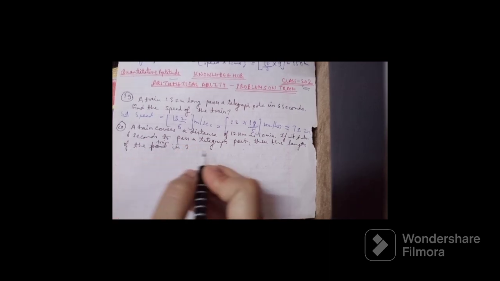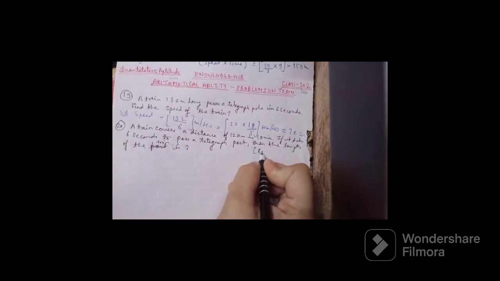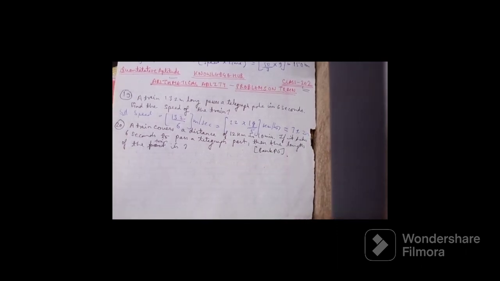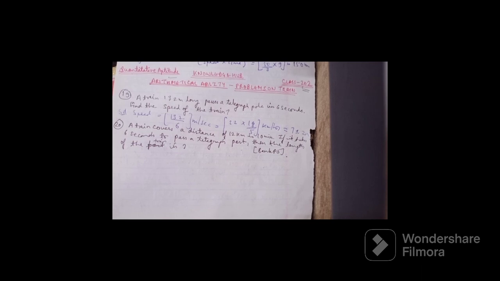This has been asked in the bank PO question paper. The options here are 90 meter, 100 meter, 120 meter and 140 meter. So we'll go for the same.